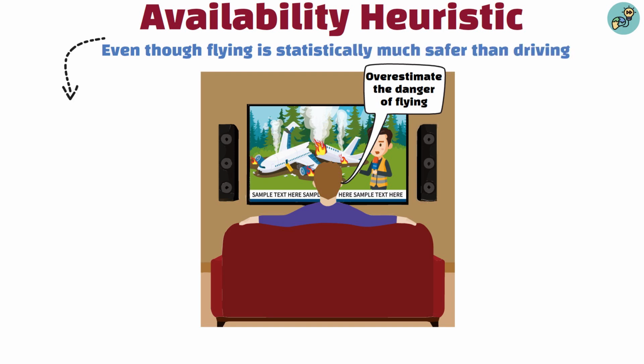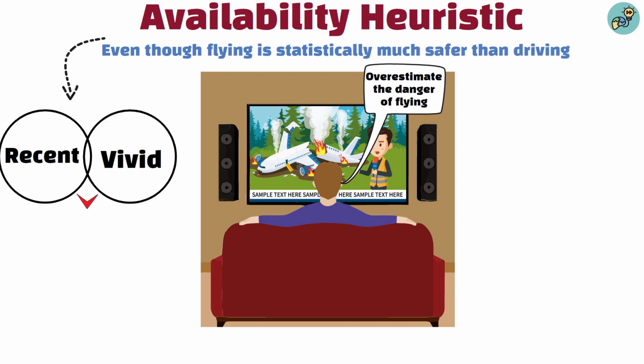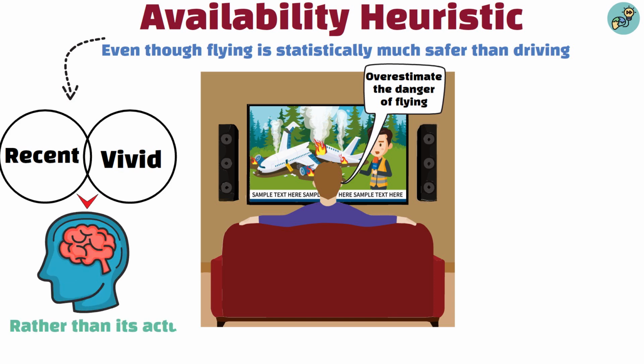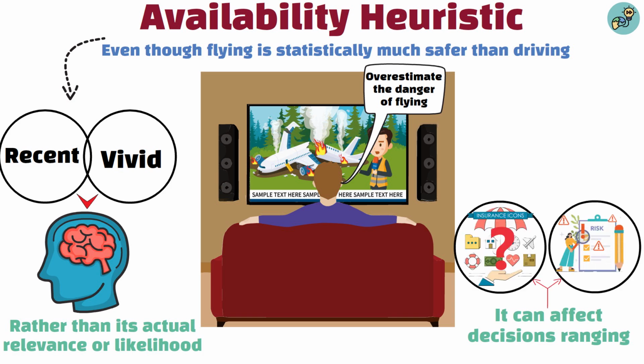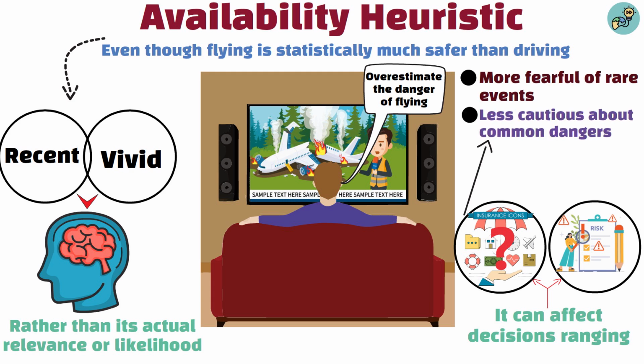This bias is driven by how recent or vivid the information is in our memory, rather than its actual relevance or likelihood. It can affect decisions ranging from what type of insurance to buy to how we perceive risks in everyday life, making us more fearful of rare events and less cautious about common dangers.